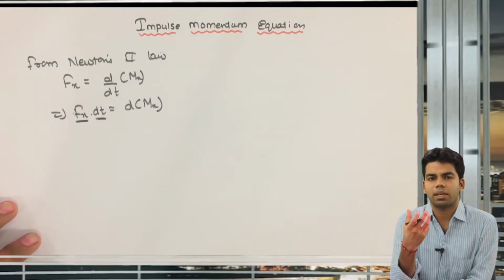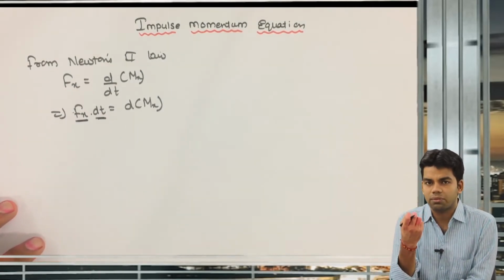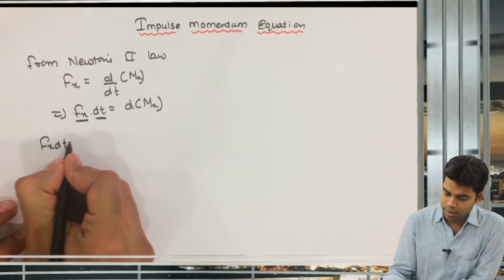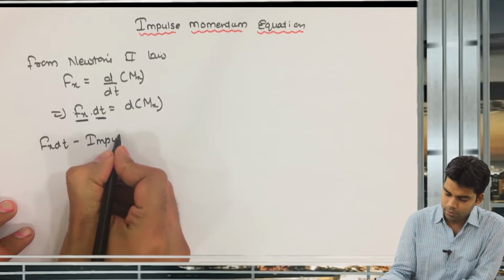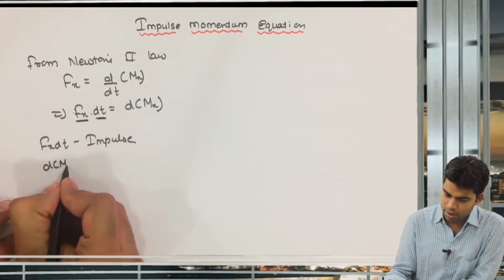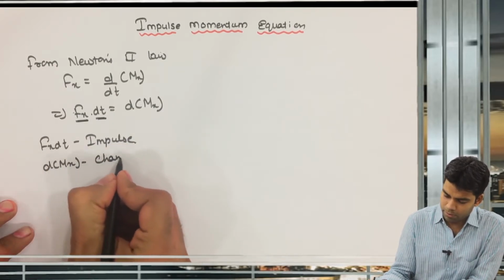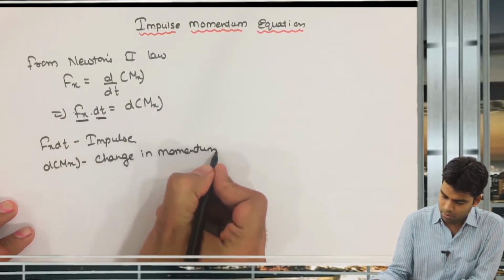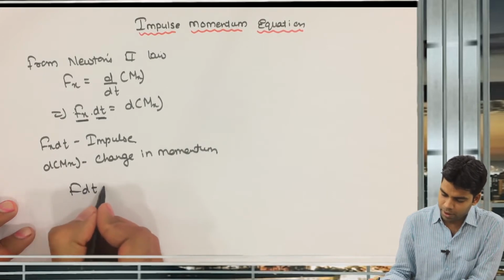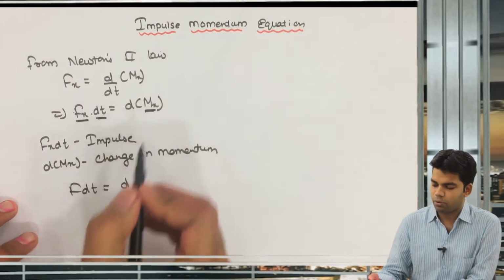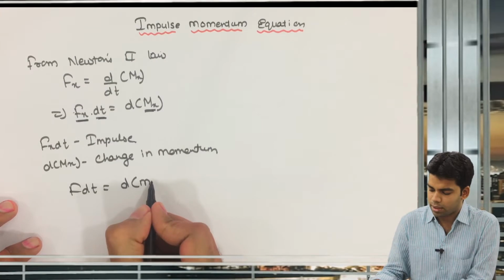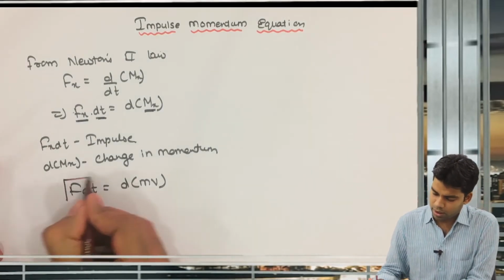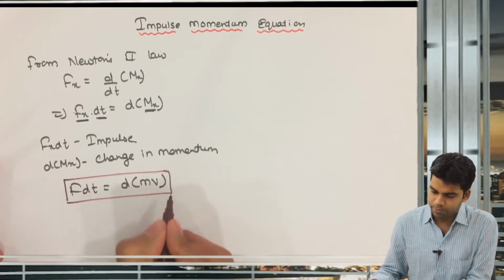Impulse is nothing but a very large force which acts for a very small time. So this Fx into dt is impulse, and this dmx is the change in momentum. So you can say F dt is equal to d of m, and what is this momentum? Momentum, as we know, is m into v, mass into velocity. So F dt is equal to d(mv).